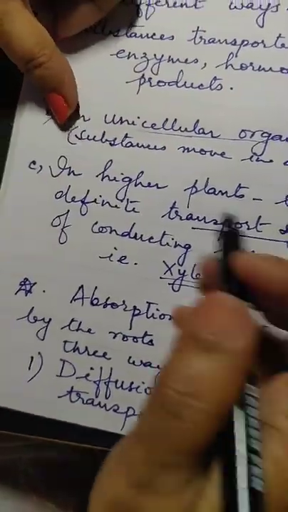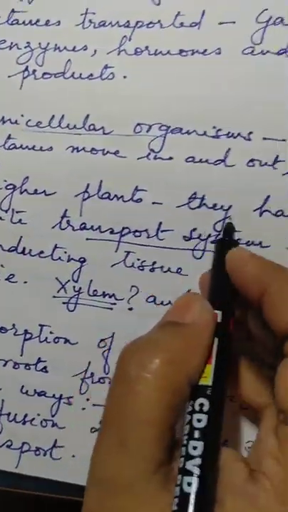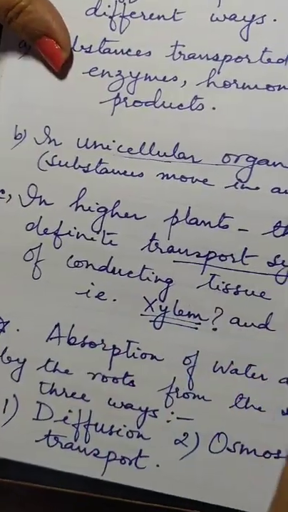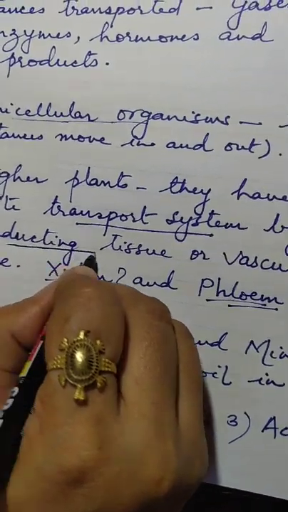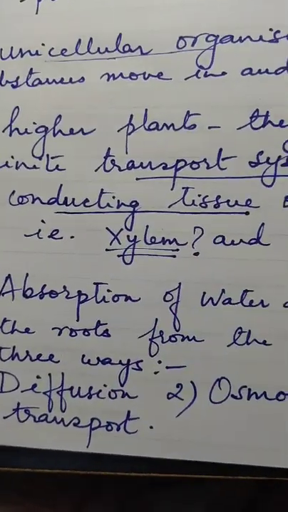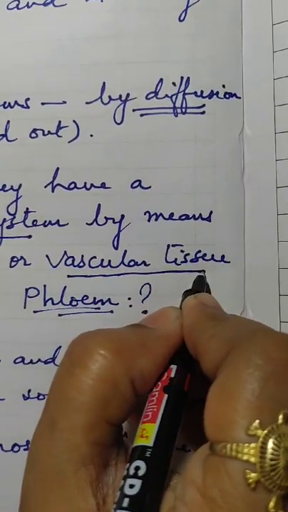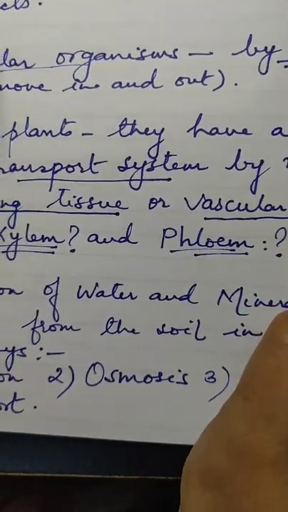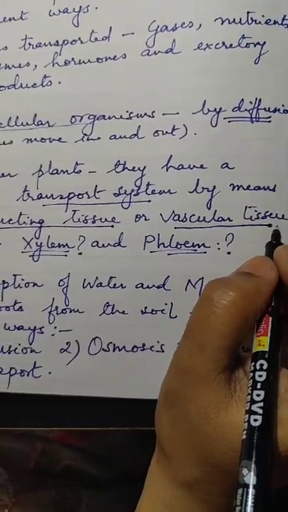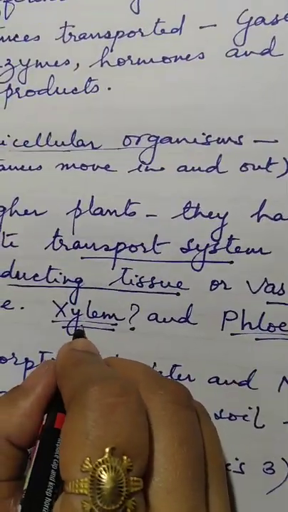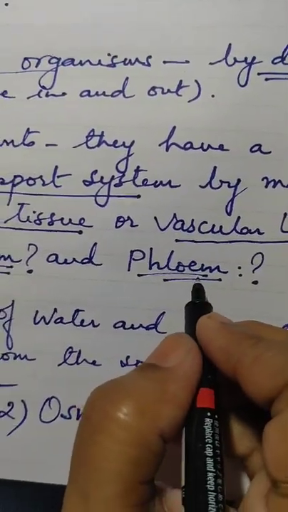Now, let us come to the higher plants. In higher plants, they have a definite transport system by means of conducting tissues. Now, what are conducting tissues? They are also known as vascular tissue. What is a vascular tissue? You might have studied in previous classes that plants have two kinds of conducting tissue. One is the xylem and the other one is phloem.